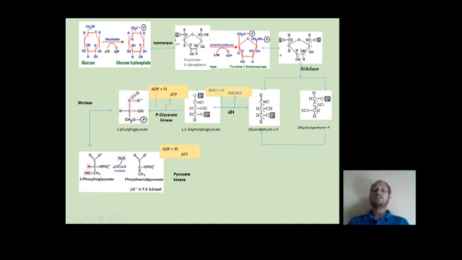In the next reaction, this 2-phosphoglycerate is converted to phosphoenolpyruvate by the enzyme enolase, and in the final step, this phosphoenolpyruvate, or PEP, is converted by the enzyme pyruvate kinase to finally give rise to a molecule of pyruvate. Now here in this pathway, up till fructose 1,6-bisphosphate, a single molecule of glucose is converted to a single molecule of fructose 1,6-bisphosphate.